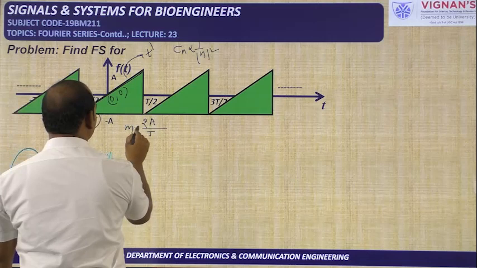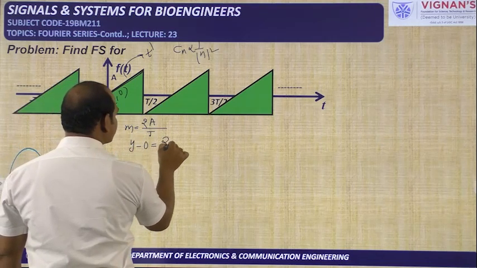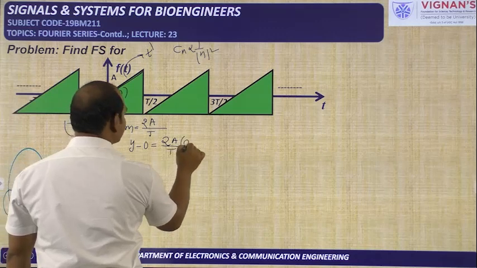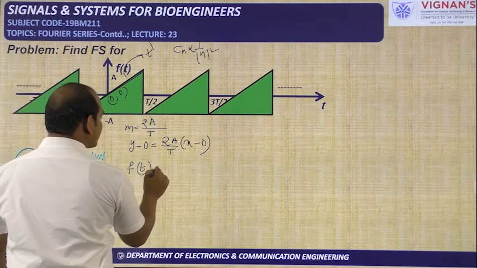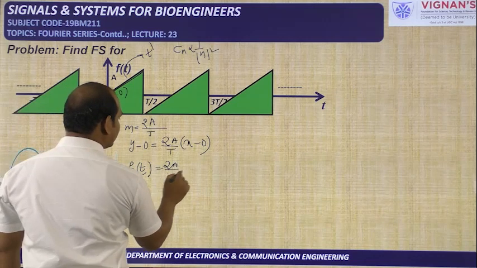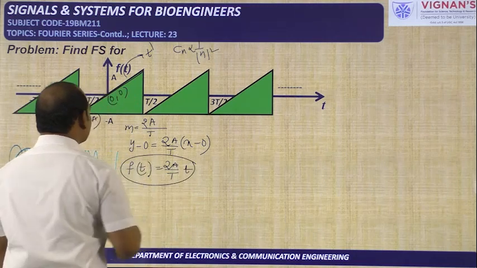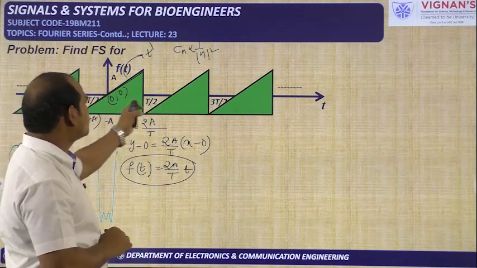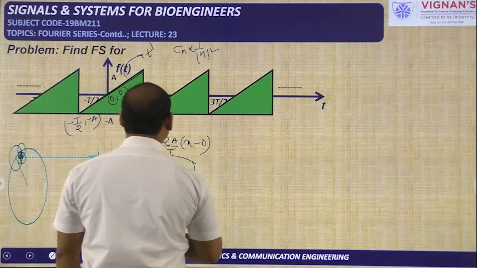This is the slope, and the line equation is given by y minus y1 is equal to m into x minus x1. So y means f of t, the slope is 2a by t, and the x variable is nothing but t. So this is the line equation when t is changing from minus t by 2 to plus t by 2. We have the line equation. Now we can do the differentiation part.